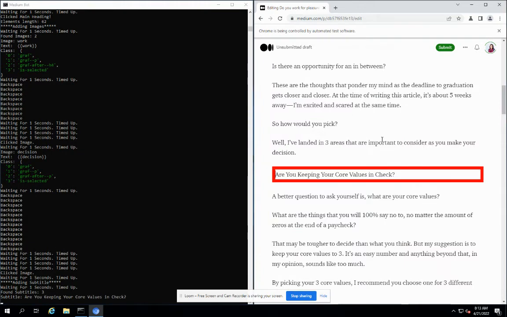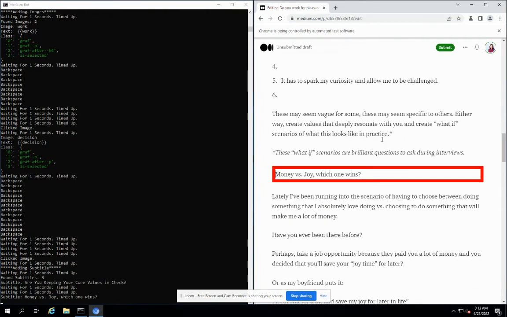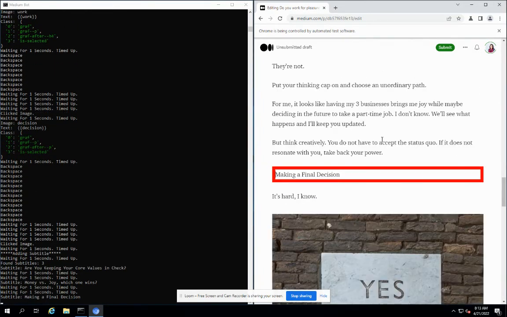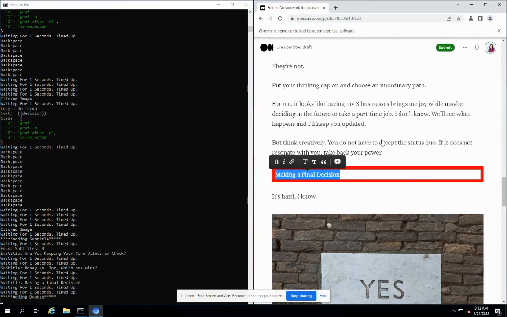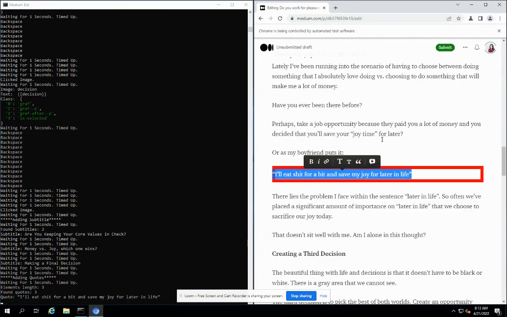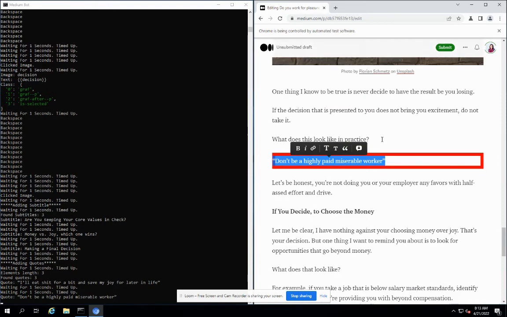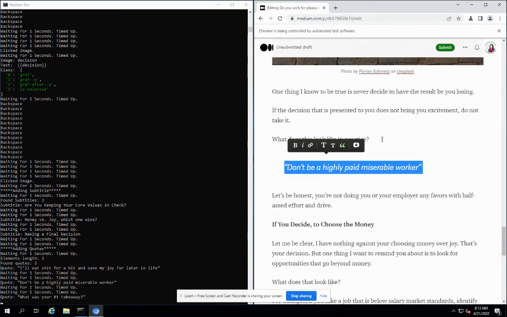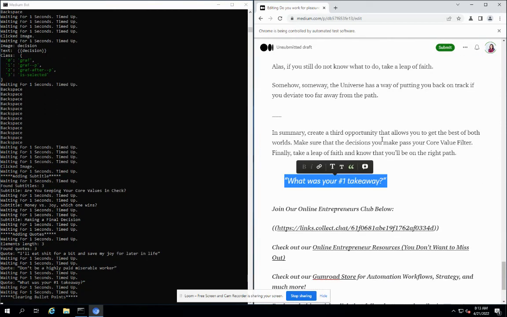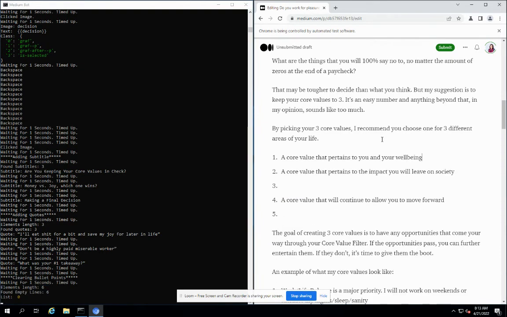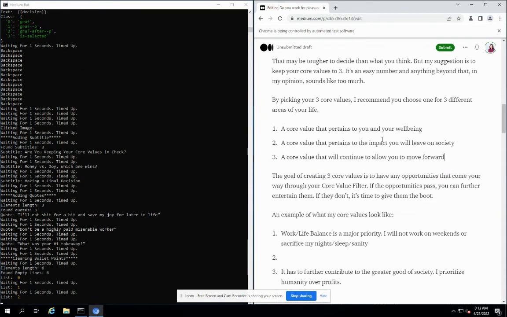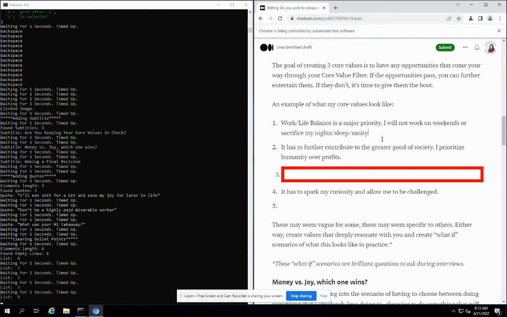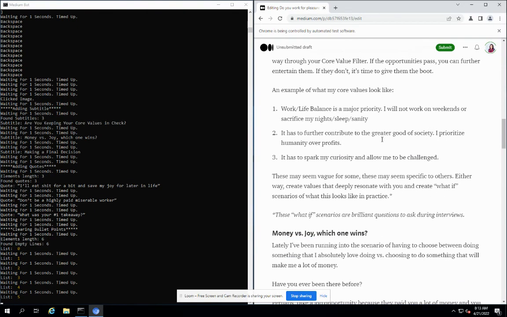Now it will add the subtitle. It is highlighting these subtitles right now by double clicking on them and bolding. And it has made the quotations right here. You can also see the log. Now it will clear the blank bullet points here. You can see the blank points are clearing.